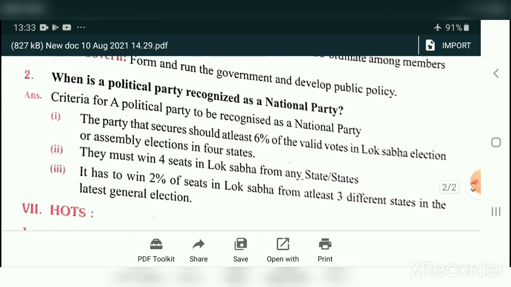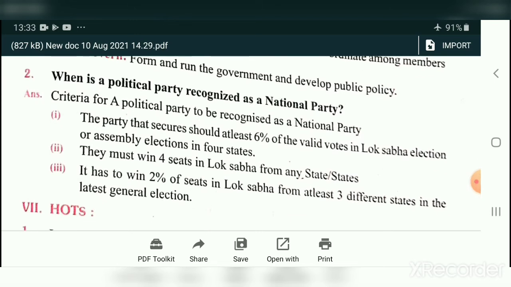Second question, when is a political party recognized as a national party? Criteria for a political party to be recognized as a national party. There are some rules and regulations of the Election Commission to accept a party as a national party or regional party. The party should secure at least 6% of valid votes in Lok Sabha or assembly election in 4 states. They must win 4 seats in Lok Sabha from any states.